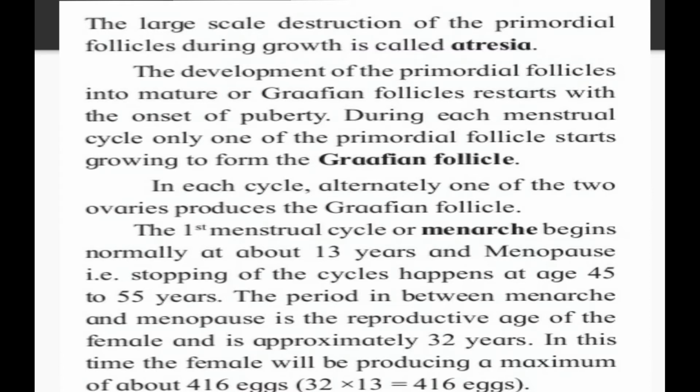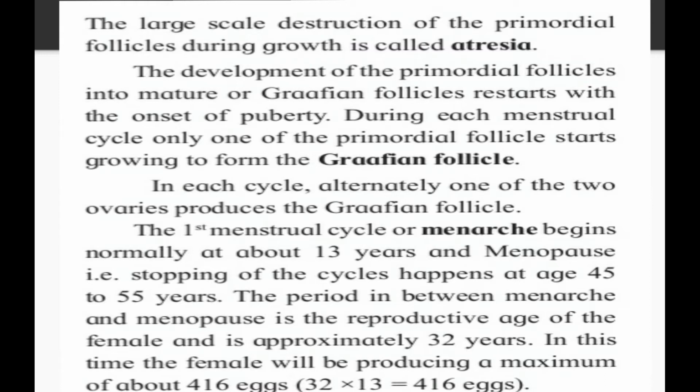During each menstrual cycle, only one of the primordial follicles starts growing to form a Graafian follicle. We are repeating this point again and again. So whenever primordial follicle development occurs, only one Graafian follicle is going to be matured in one menstrual cycle, not more than one.